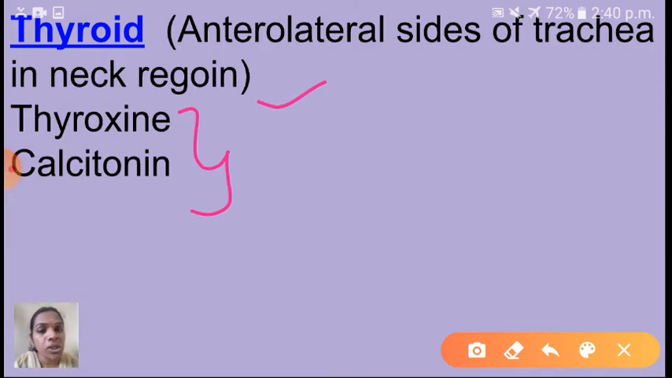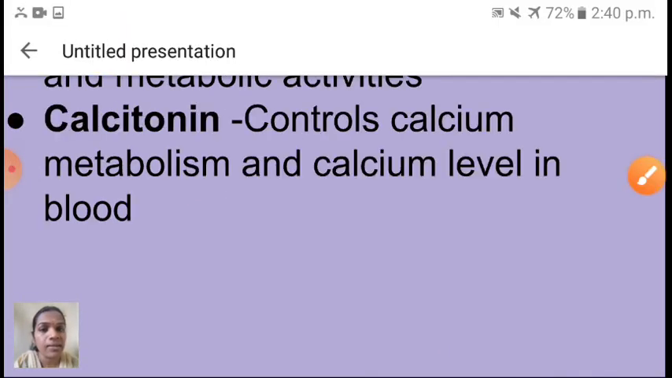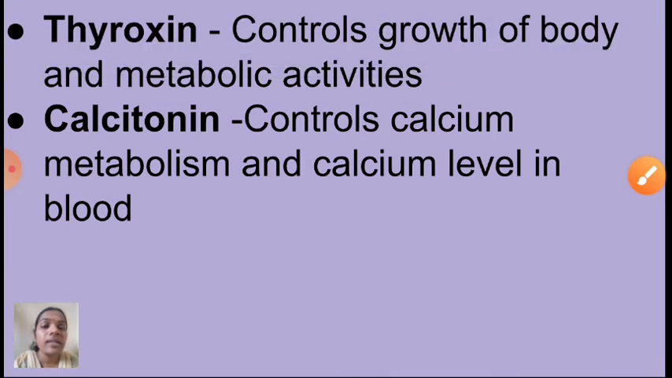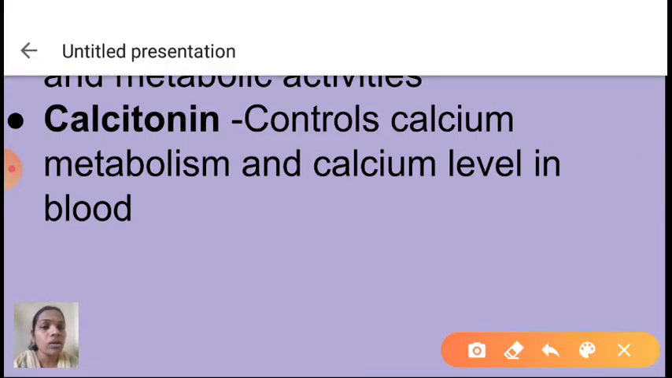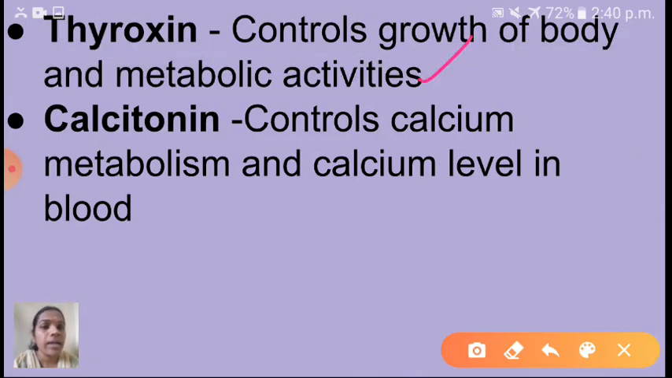What are the functions of these hormones? We will see now. See here children, thyroxine. Thyroxine is secreted by which gland? Yes, thyroid gland. What is the function of thyroxine? Controls growth of body and metabolic activities.